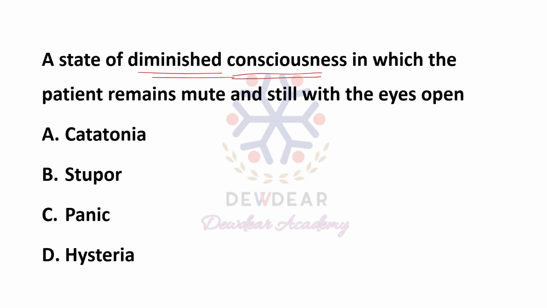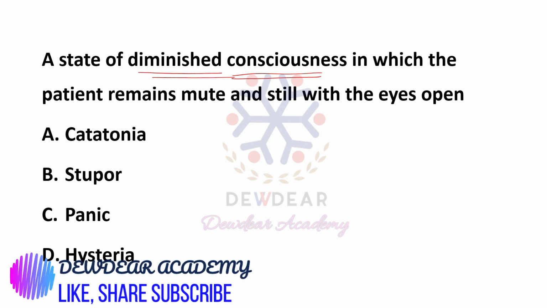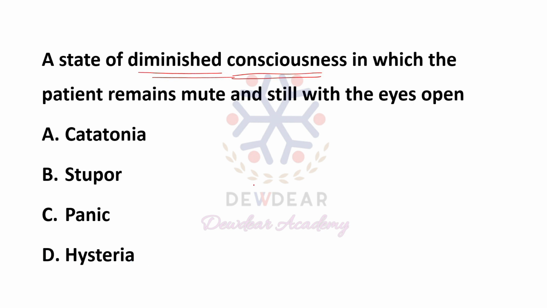What is catatonia? Catatonia is a state of unresponsiveness to external stimuli, or it is the inability to move normally in a person who is awake. Catatonia includes mutism and negativism. So catatonia is a state of unresponsiveness to external stimuli. So this is not the answer.